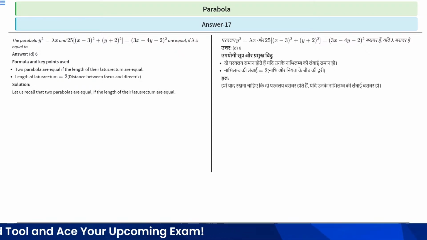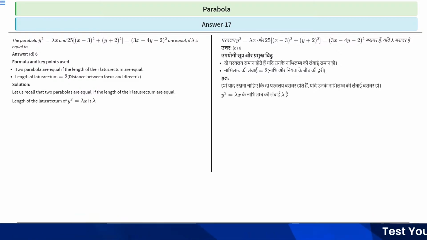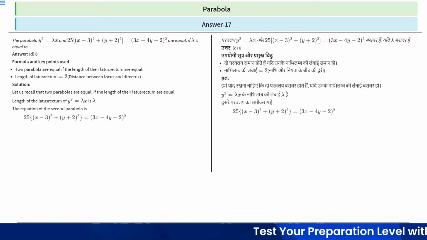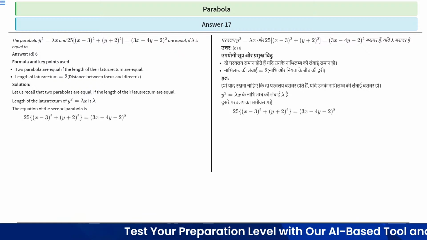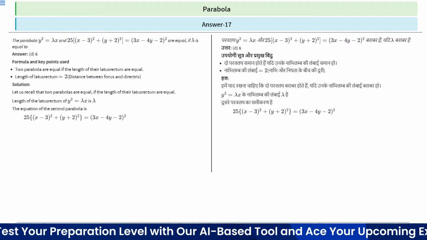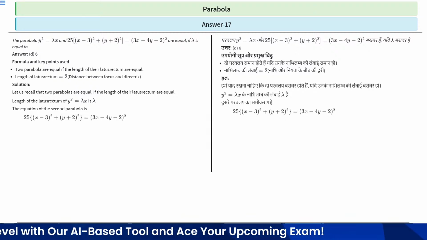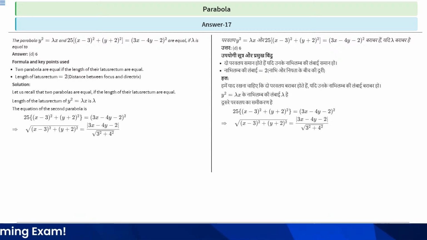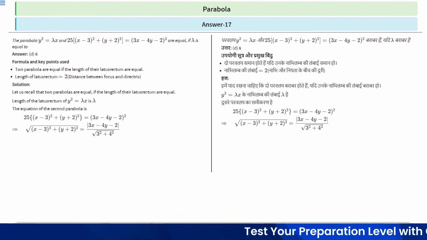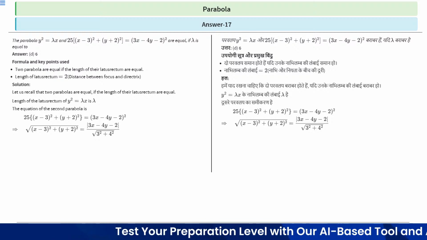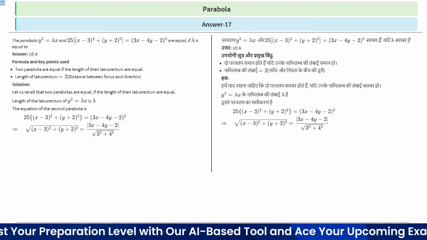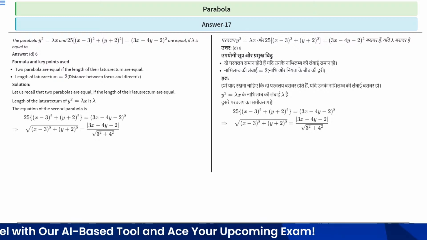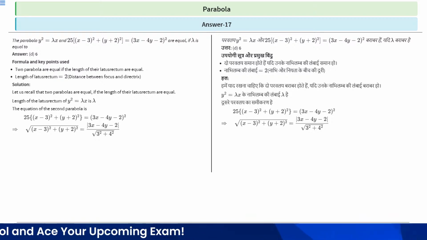Let us recall that two parabolas are equal if the lengths of their latus rectum are equal. Clear? So the length of latus rectum of y² = λx is λ, right? Clear? The equation of the second parabola is 25[(x - 3)² + (y + 2)²] = (3x - 4y - 2)². So now the distance of the point (3, -2) from the line 3x - 4y - 2 will be equal, right?